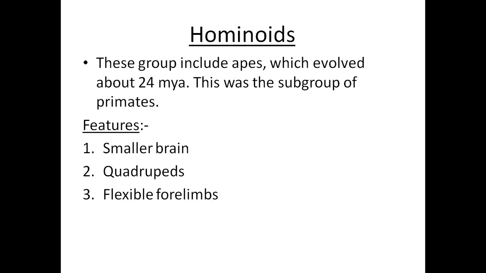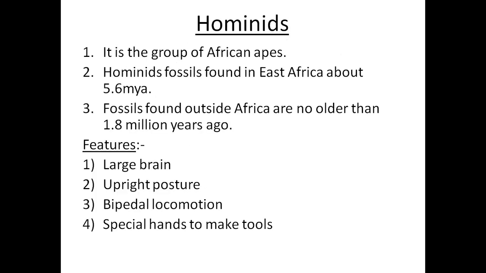Then the quadrupeds. They were quadrupeds, walking on all fours like animals. Then the flexible forelimbs. They have flexible forelimbs. With the help of the flexible forelimbs, they were also doing different types of work.